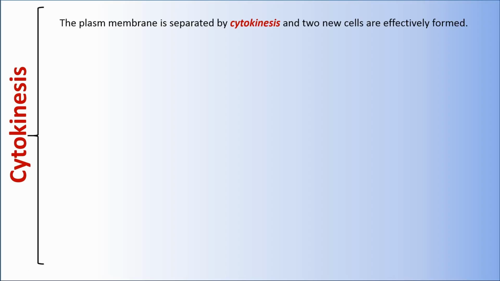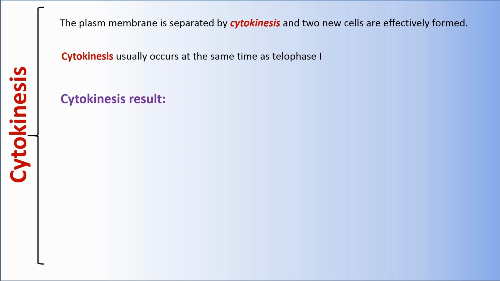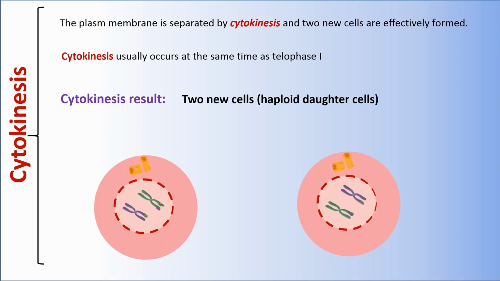Cytokinesis. The plasma membrane is separated by cytokinesis and two new cells are effectively formed. Cytokinesis usually occurs at the same time as telophase I. Cytokinesis result: two new cells, or haploid daughter cells.